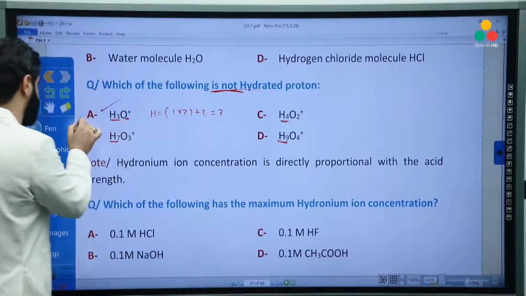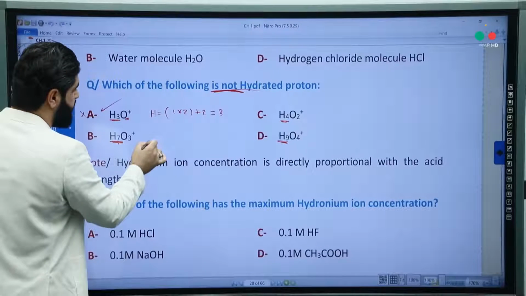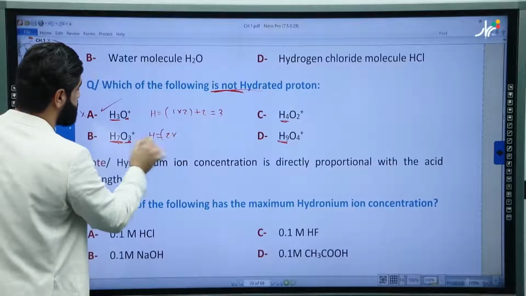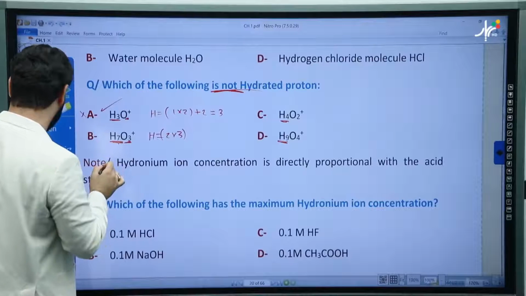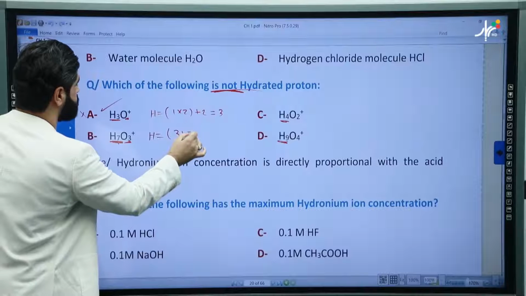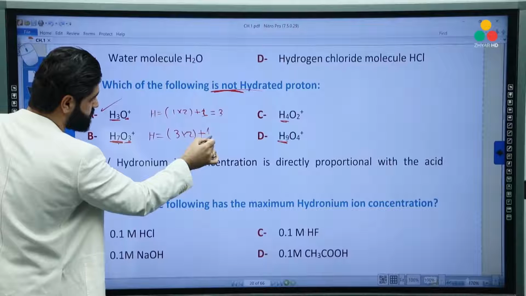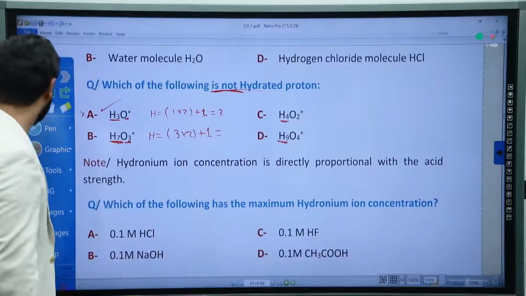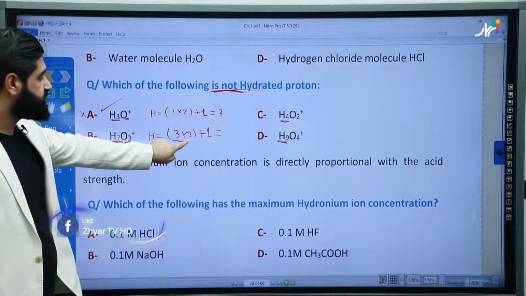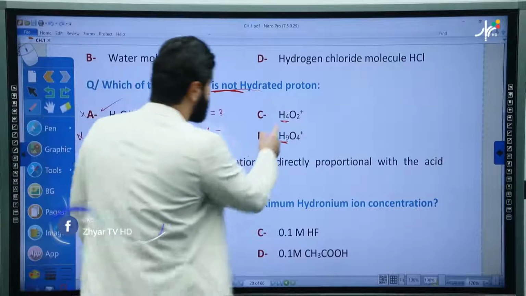So it's not a right answer. Right? This one. Let's check the number of hydrogens. Hydrogen equals 2 times 3, and we have 3 oxygens: 3 times 2 plus 1, equals 2 times 3 is 6, plus 1 is 7. Yeah, it's hydrated proton, so it's not the right answer for this one.